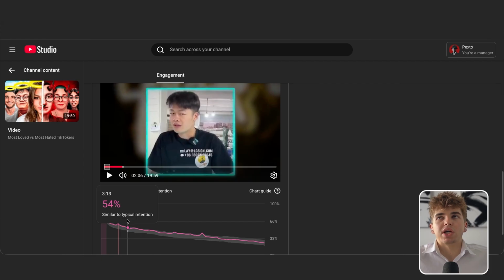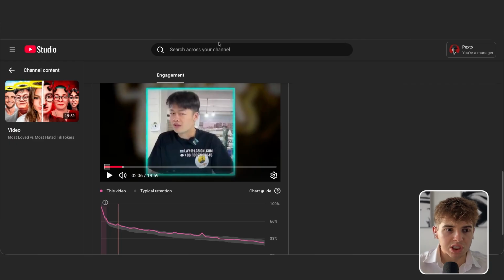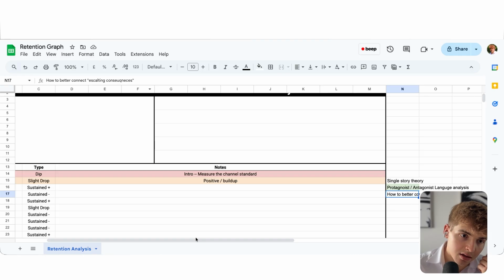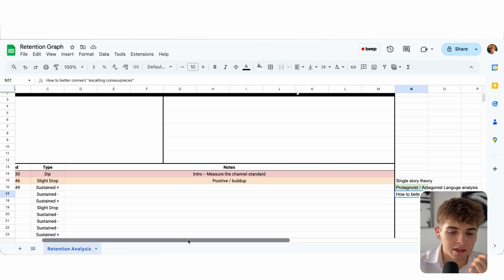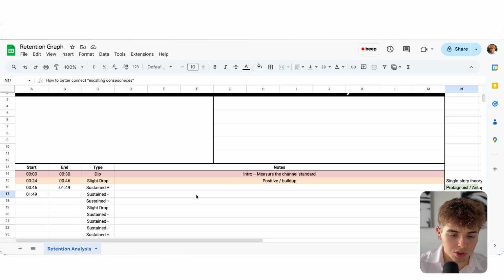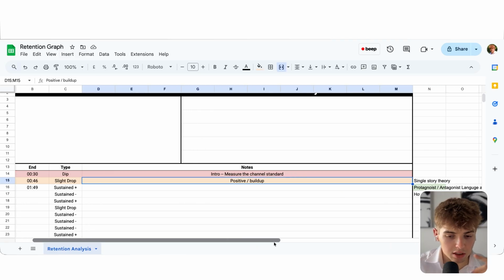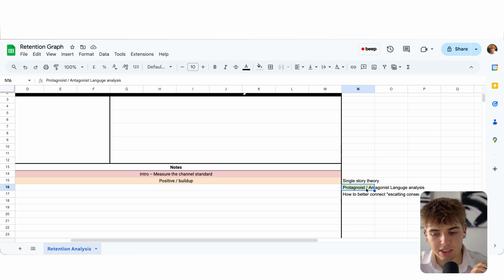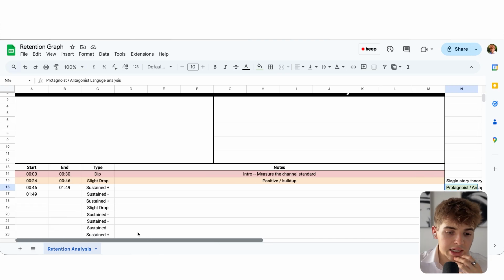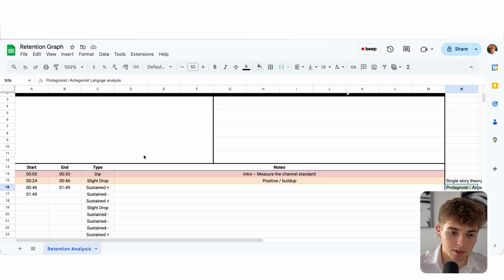Usually when you look at this, it goes into a question of, okay, so this isn't working as much as I would like. And so analyzing the down parts is always going to be much more hypothetical. It's going to be, hey, what do I assume or what do I think is the issue, rather than having a conclusion. So let's say here I had the downfall or the drop, then the protagonist antagonist language is a guess. Then we can apply it, try it and see does it fix, does it improve in the videos going forward. If yes, perfect. If not, we just continue analyzing until we find the actual issue.